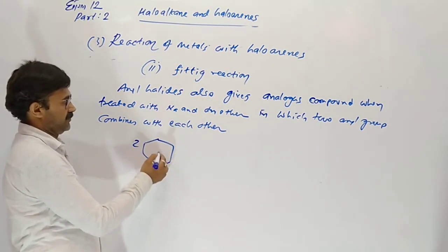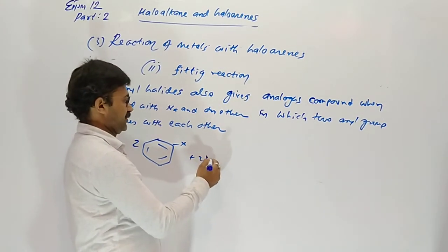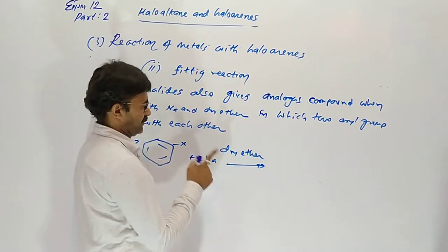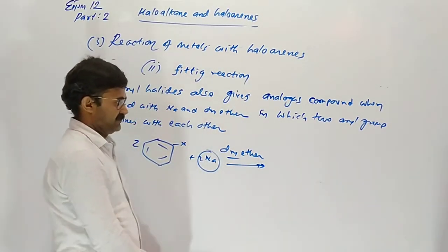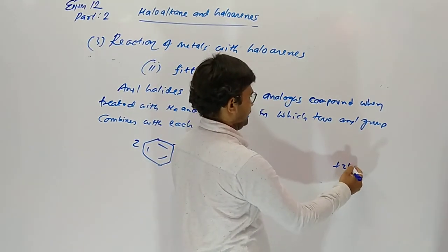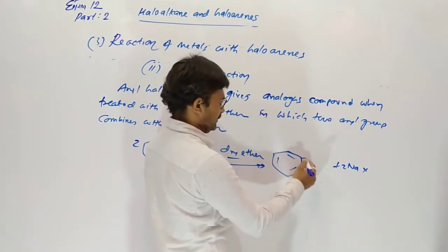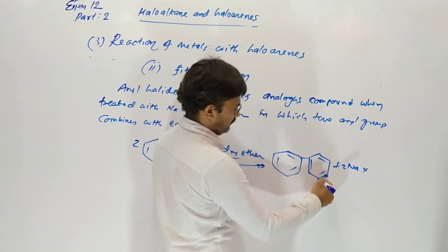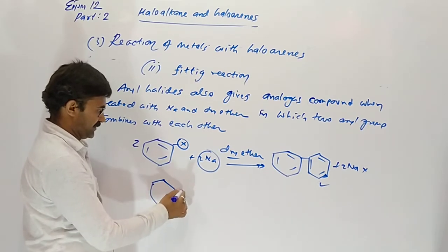When we take 2 mole of halobenzene and 2 mole of sodium in dry ether, as we discussed, without water. Why? Sodium is highly reactive, so we have to take only dry ether. 2 sodium combines with 2 halogen, giving 2 mole of sodium halide, and 2 phenyl groups combine with each other. So it gives biphenyl. I give you a particular example.